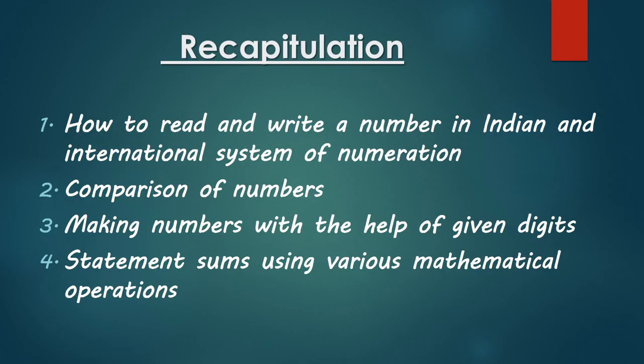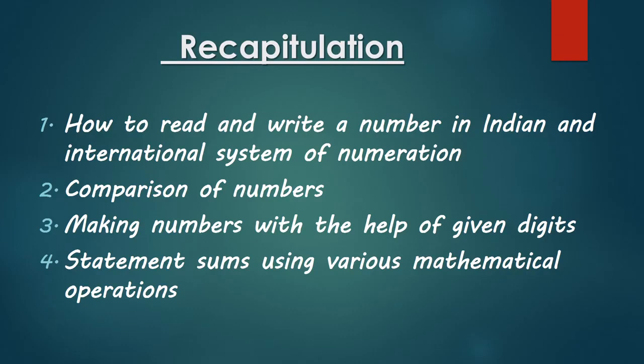First is how to read and write a number in Indian and international system of numeration. In the Indian system, we have places ones, tens, hundred, thousand, 10,000, lakh, 10 lakh, crore, 10 crore. And in the international system of numeration, we have places ones, tens, hundred, thousand, 10,000, 100,000, million, 10 million, 100 million.